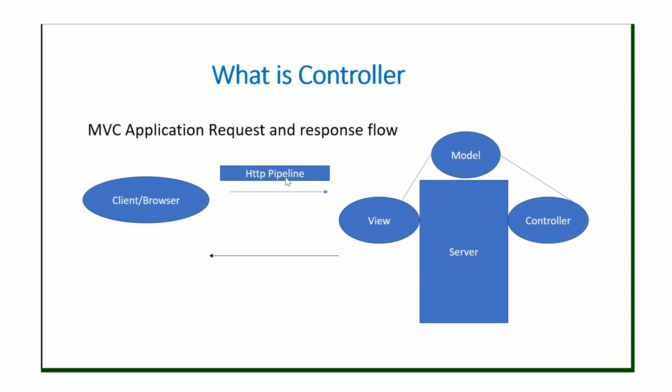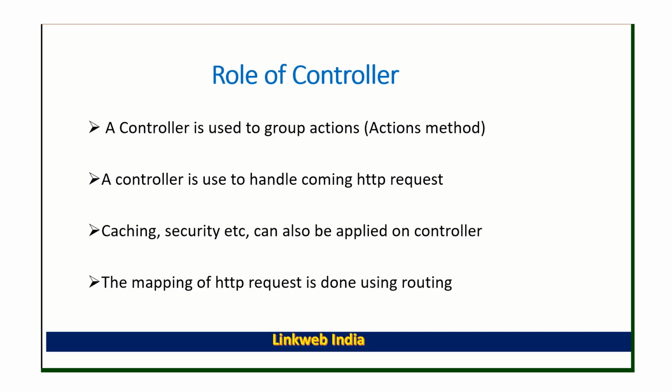So these are basically the features. When a request comes from the browser, it goes to the HTTP pipeline and then is sent to the controller, right? In the controller we have defined our action methods based on our written logic, which execute and send the response, right? So these are basically controllers.